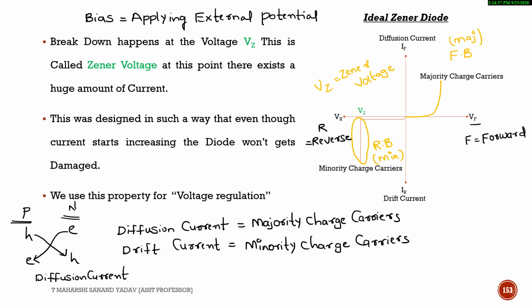If I want to operate in this region, I need to make use of a Zener diode, whereas you can't make use of a PN diode within this breakdown region. So if a diode wants to function within the breakdown region also, that diode is nothing but a Zener diode. The main application of Zener diode is that it is used as a voltage regulator.